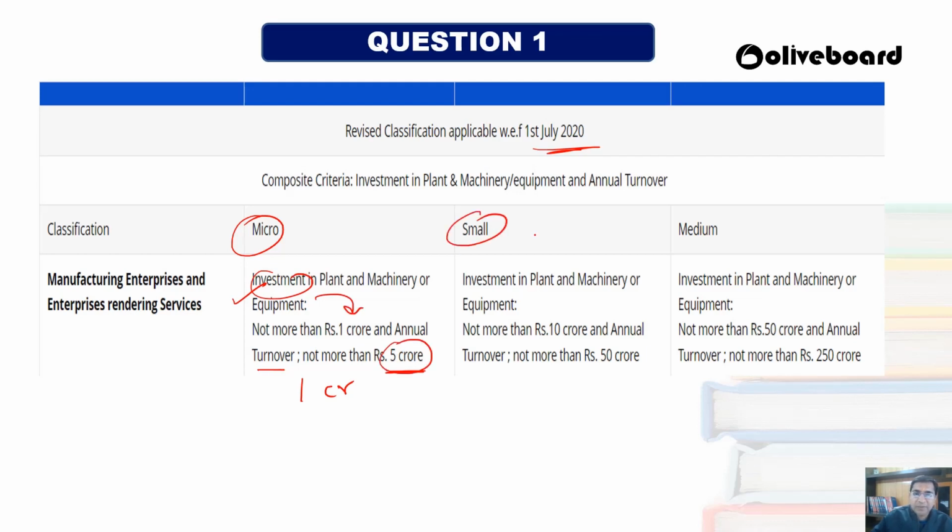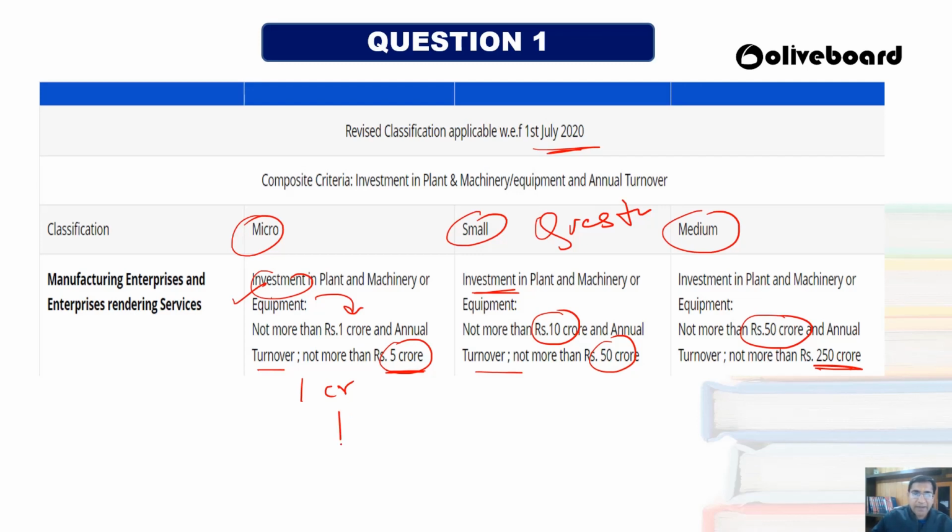And for the small, which has been asked in the question, the investment in equipment and machinery should not be more than 10 crore and the turnover should not be more than 50 crore. And for medium enterprises, the investment in plant and machinery should not be more than 50 crore and the turnover should not be more than 250 crore.